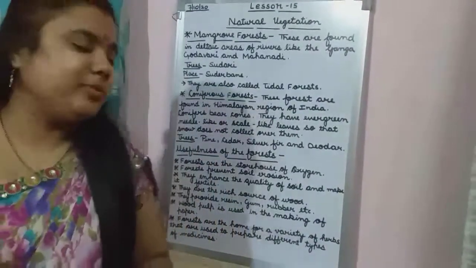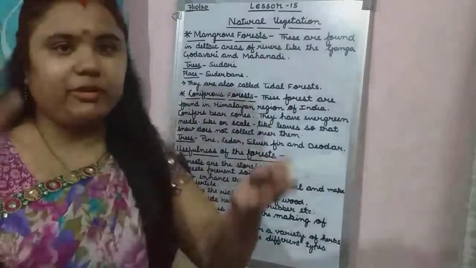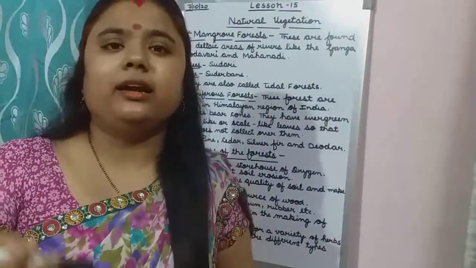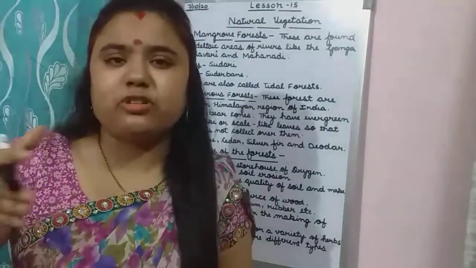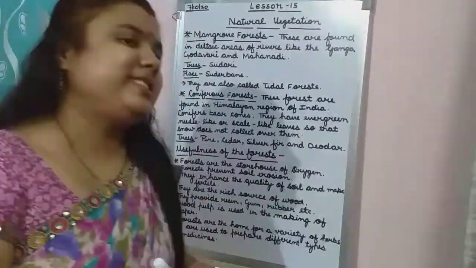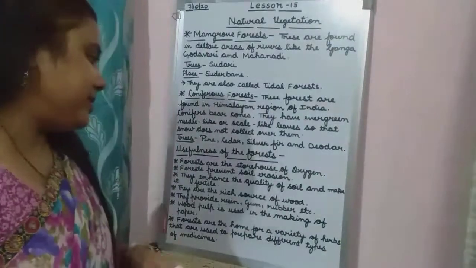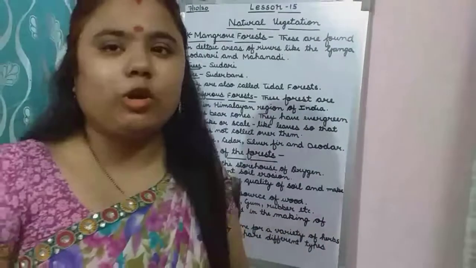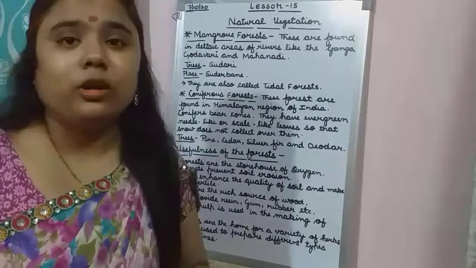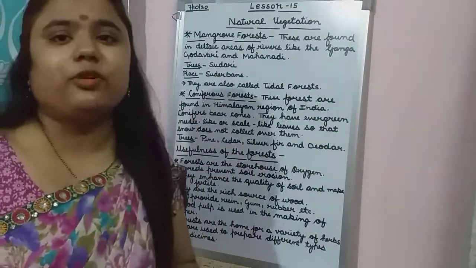Gum, everybody knows we are using the gum, and the rubber. These are some extra things we are getting from the plants, from the trees or from the forest. If the forest will not be there, trees will not be there, we will not get that. So because of this, forests are also important.